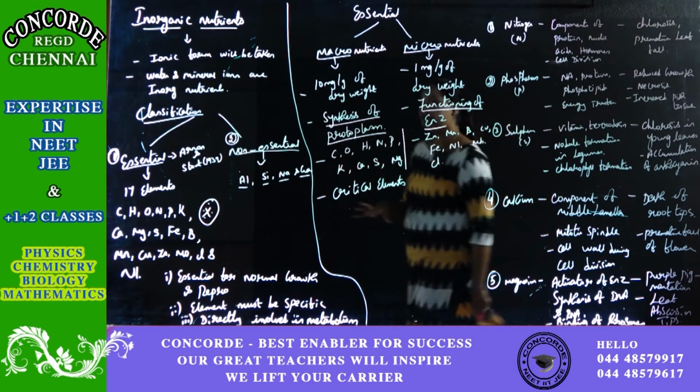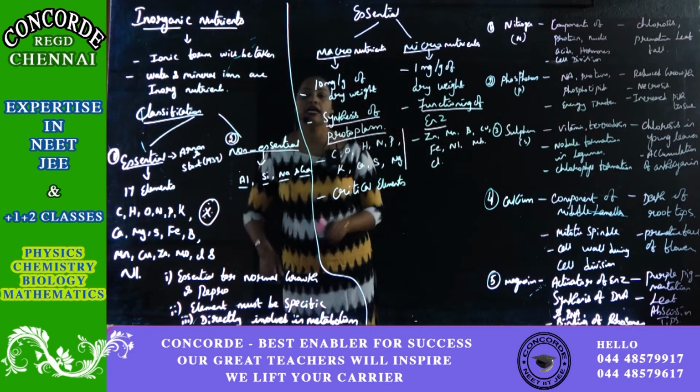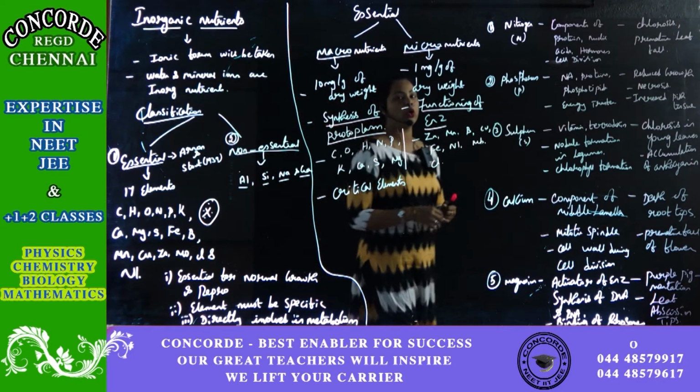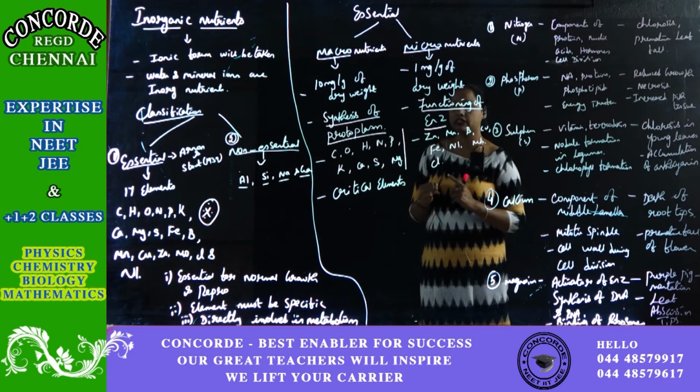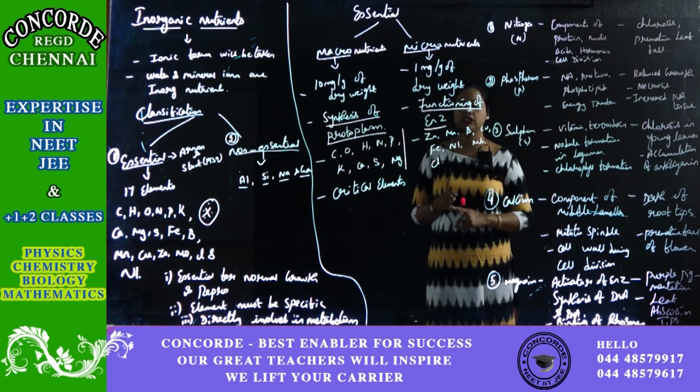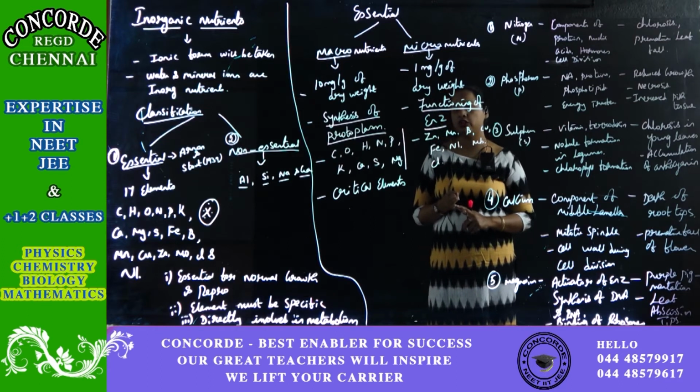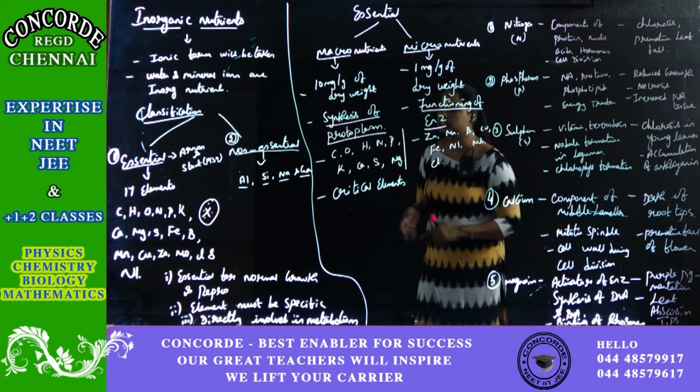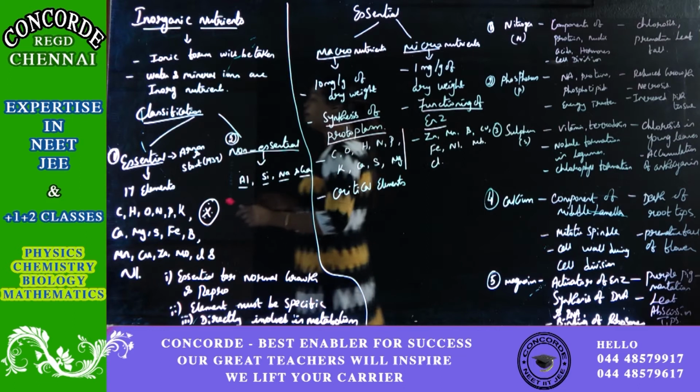Now what is the function of the essential element? It is required for the normal growth and reproduction of the plant. That is the first essential thing, and it is specific in nature. That is the second function of the essential element. The third function is that it is directly involved with the metabolism.